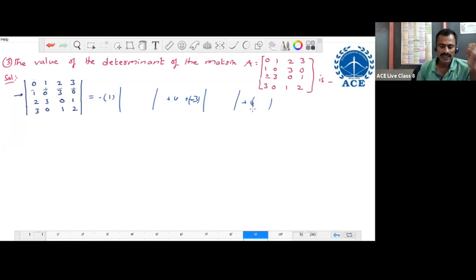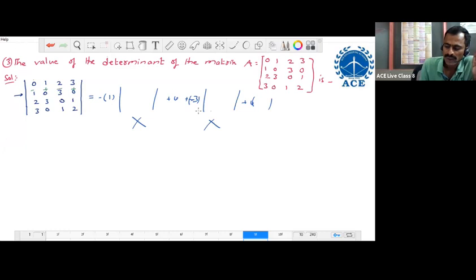So if we expand directly along the second row, we require the two third order determinants. That is this 1 into third order, this 3 into third order only. Now without expanding these two third order determinants also, we can find the value of the determinant using only one third order only.